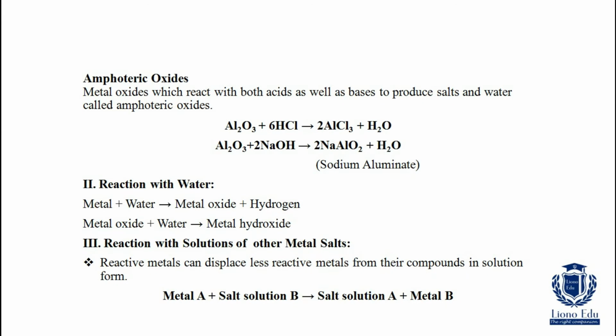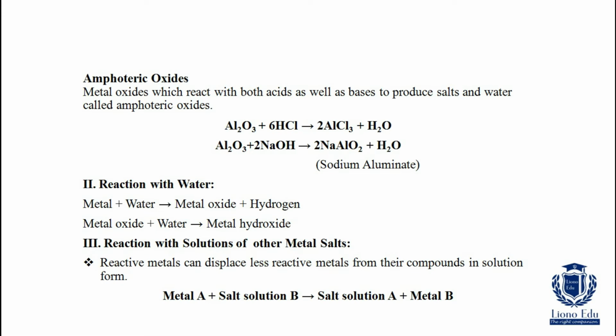Next is amphoteric oxides. What are amphoteric oxides? Amphoteric oxides are metal oxides which react with both acids as well as bases to produce salts and water. So what are the products? Salts and water. That is called amphoteric oxides. Here is an example.